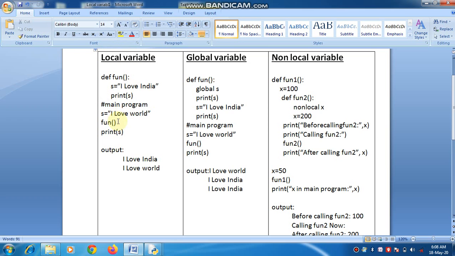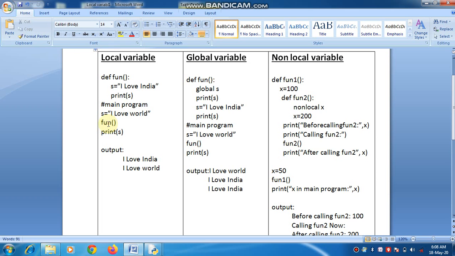In this program, I define a function, and in the main program I initialize s equal to I love world. After that I call a function.